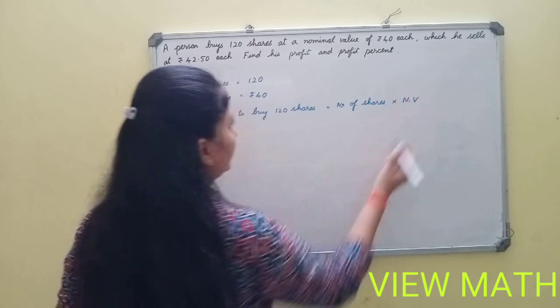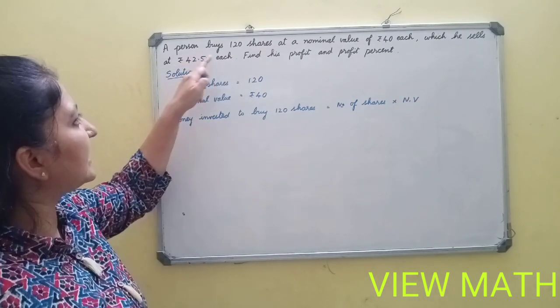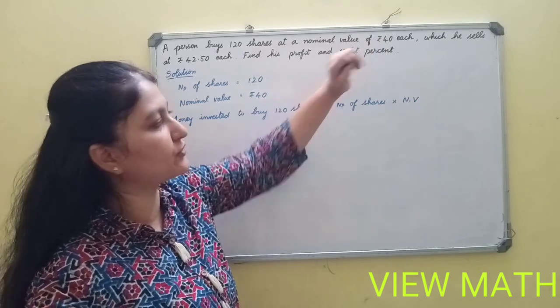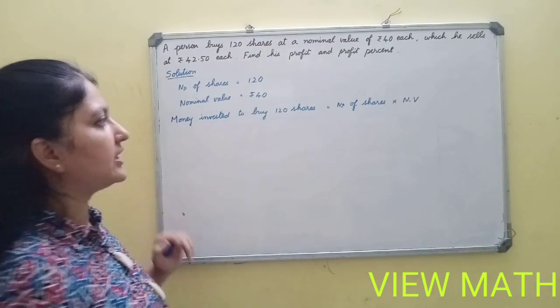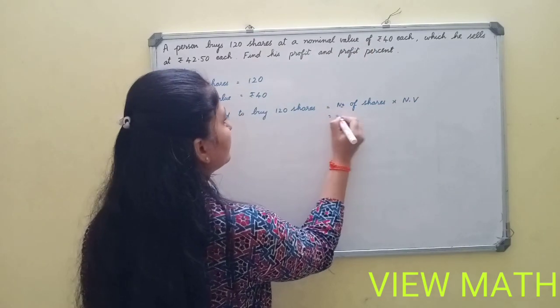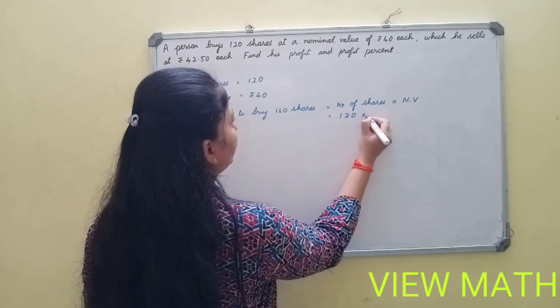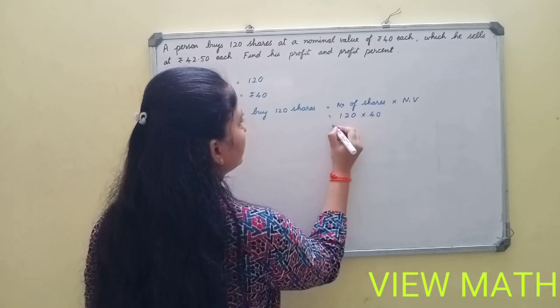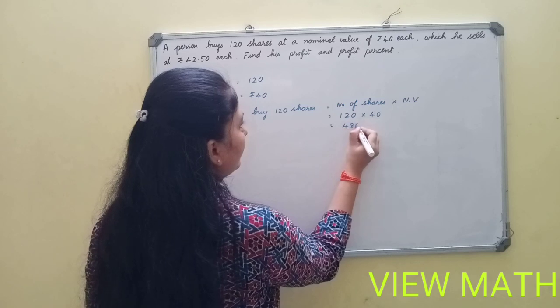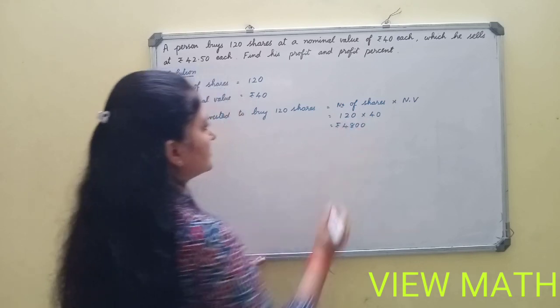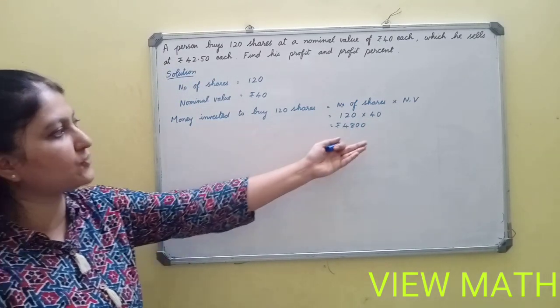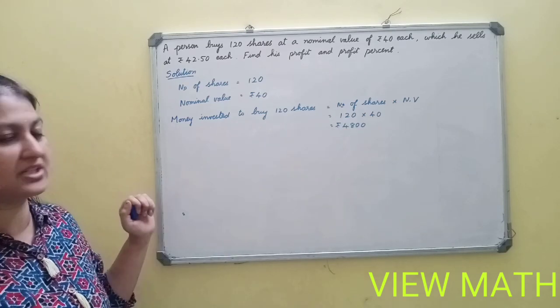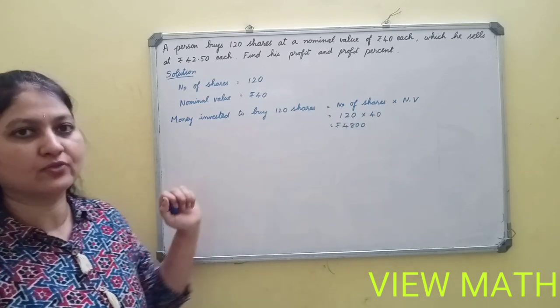Into nominal value. Why I am writing nominal value is he buys the share at the nominal value of rupees 40 each is given in the question. So I have to multiply with the nominal value. Number of shares is 120. Nominal value is 40. It is 4,800. So he invests rupees 4,800 to buy 120 shares at a nominal value of rupees 40.